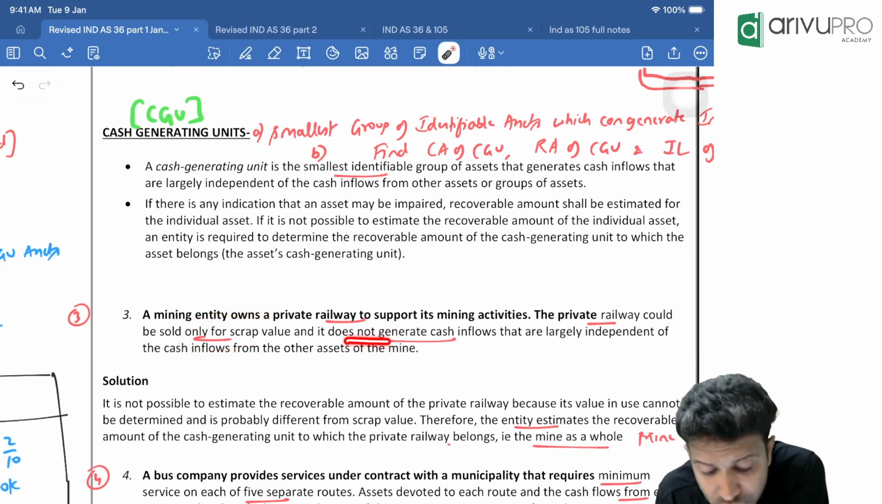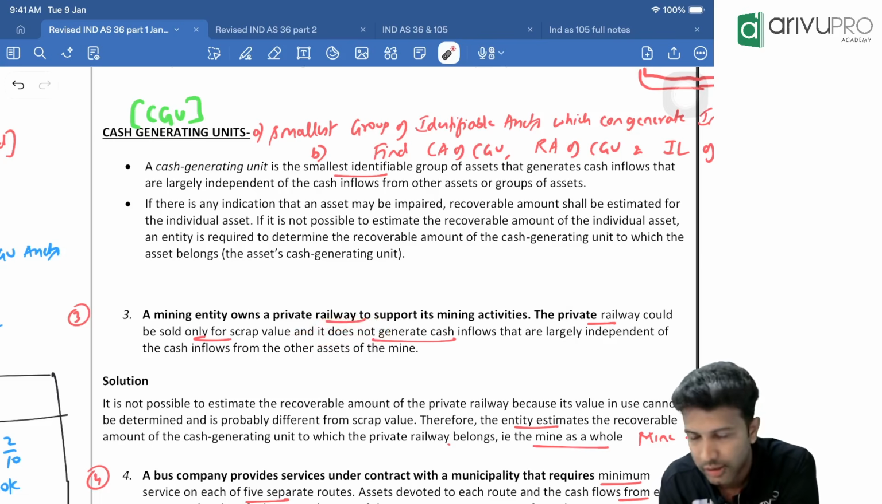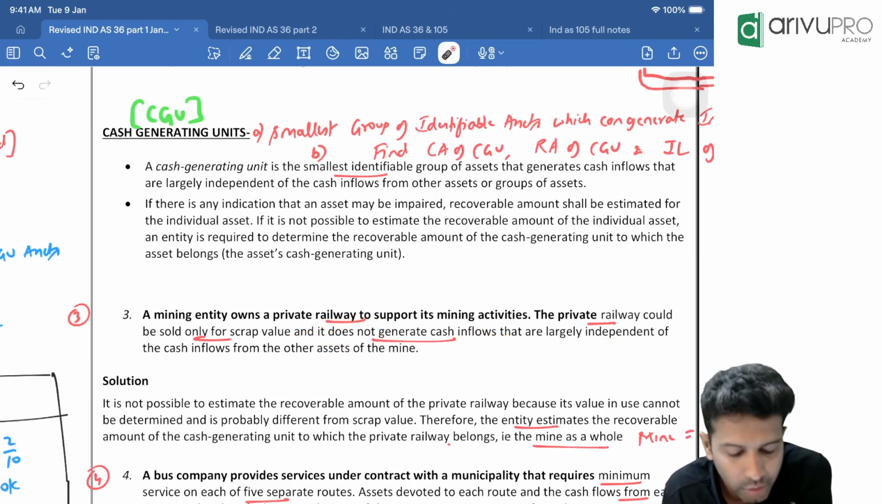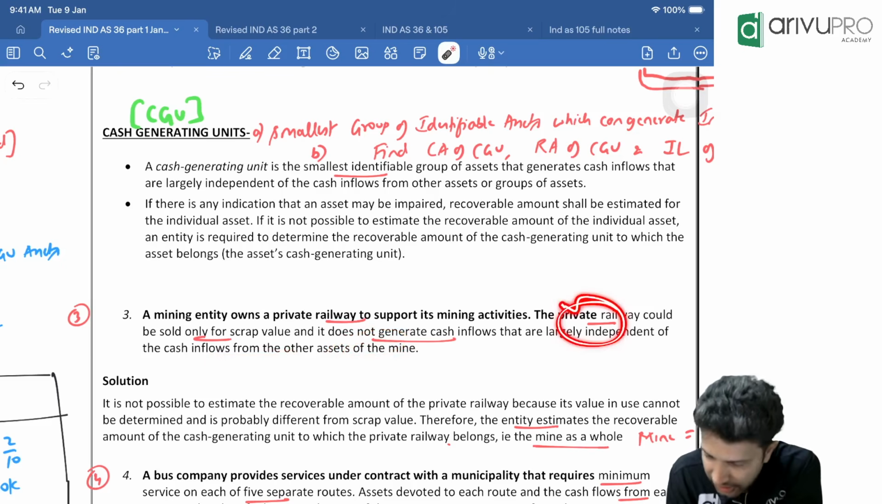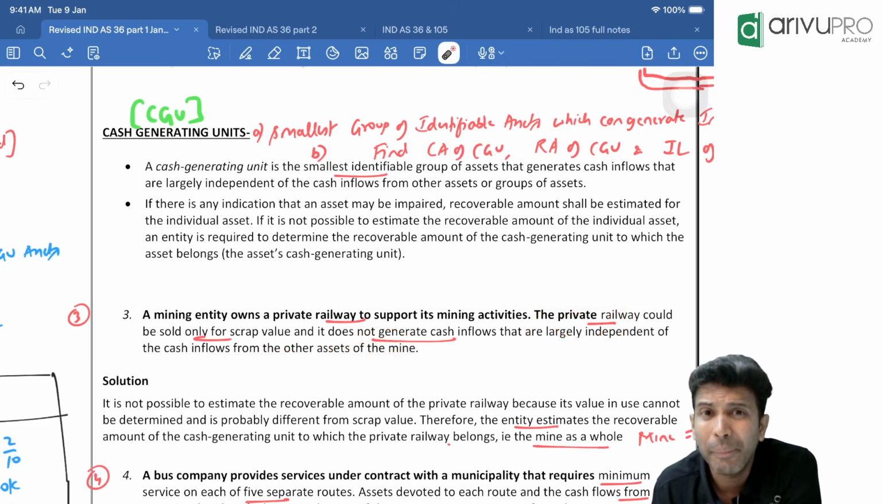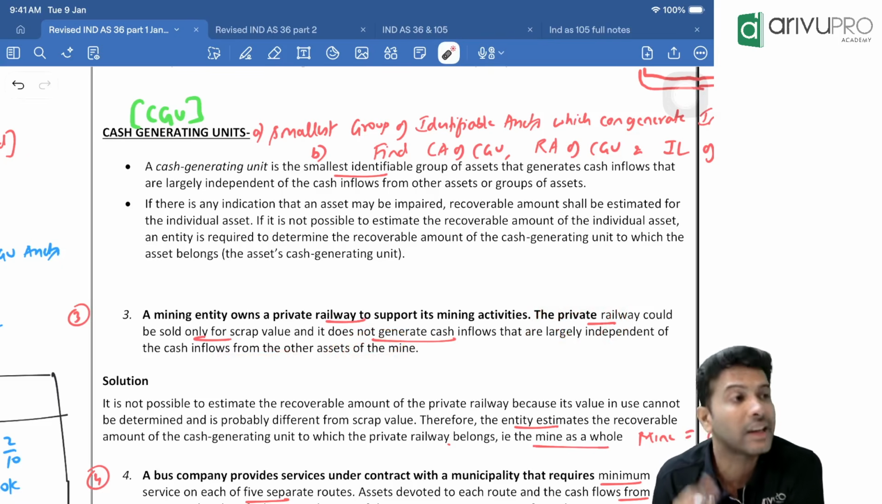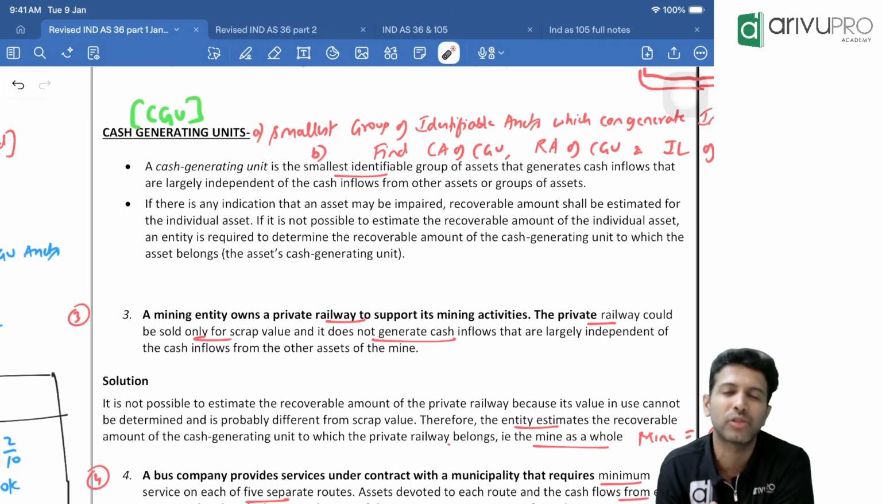And it does not generate cash inflows that are largely independent of cash inflows from the other assets of the mine. That means, does this railway generate independent benefits or not? It does not generate independent benefit is what they're trying to say.